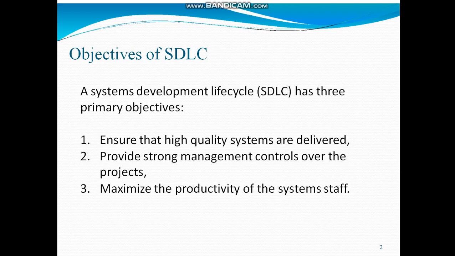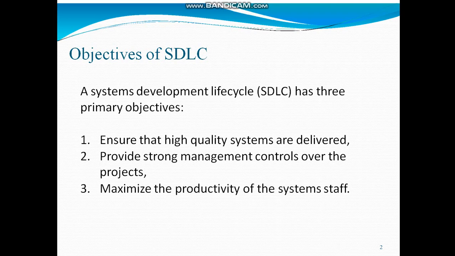The second one, providing strong management control. The essence of strong management control is predictability and feedback. Projects may last for many months or even years. Predictability is provided by being able to accurately estimate as early as possible how long a project will take, how many resources it will require, and how much it will cost.